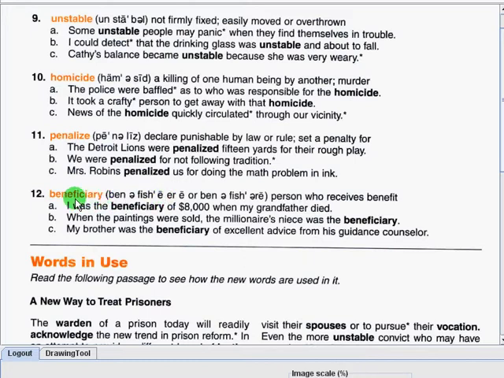Beneficiary. This is a noun which means person who receives benefit. I was the beneficiary of $8,000 when my grandfather died. When the paintings were sold, the millionaire's niece was the beneficiary.